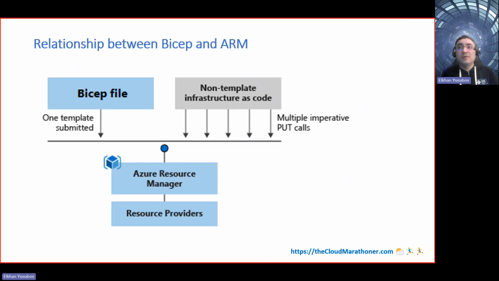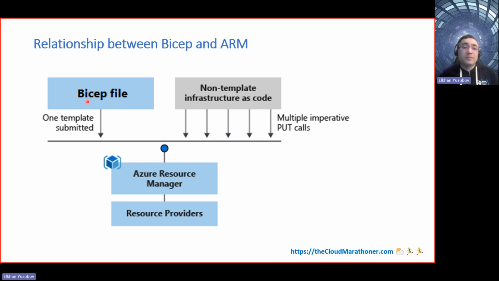In this diagram, as you see, we have Azure Bicep file, and in the next few minutes you are going to see how this Azure Bicep file actually looks.